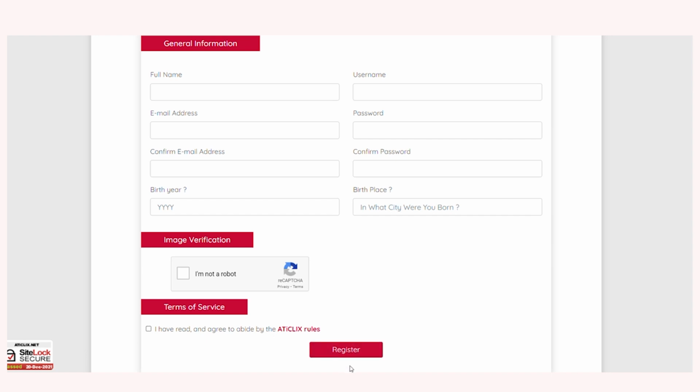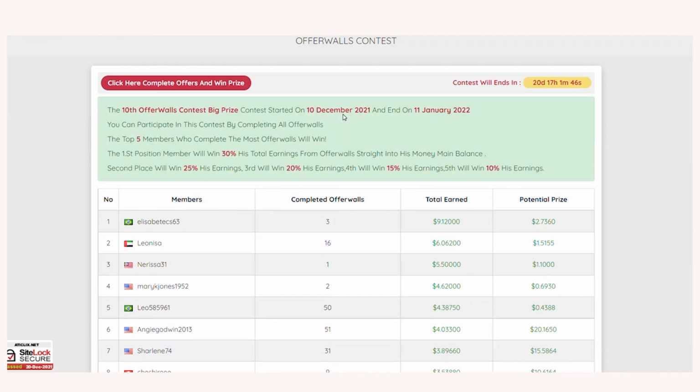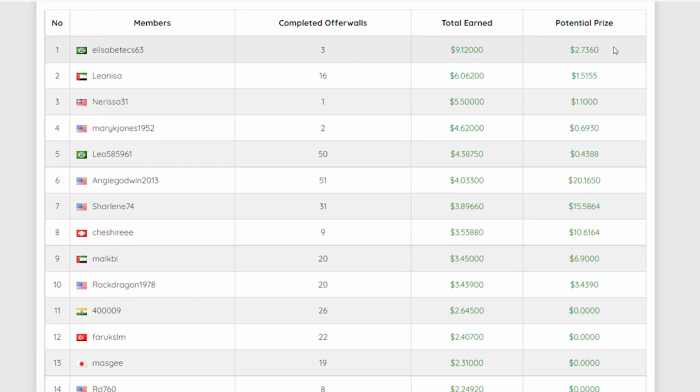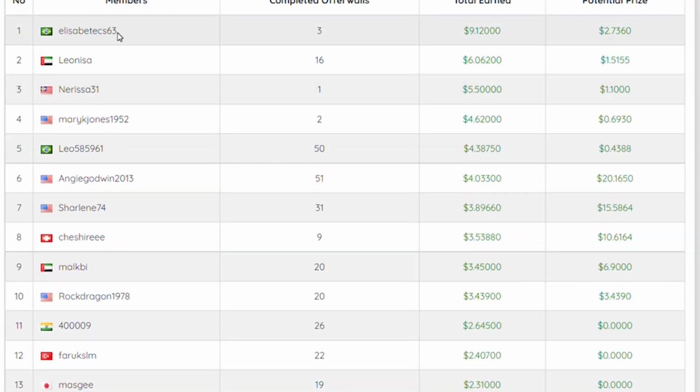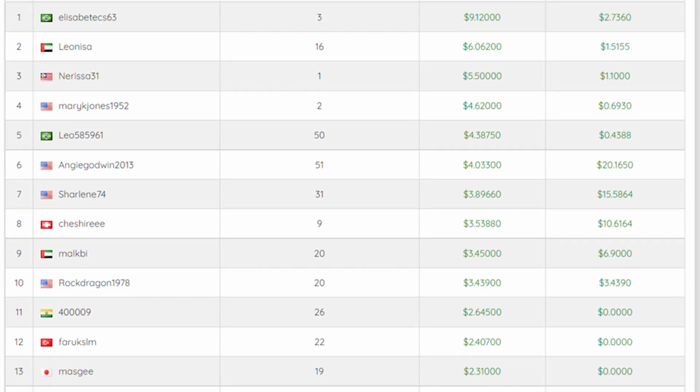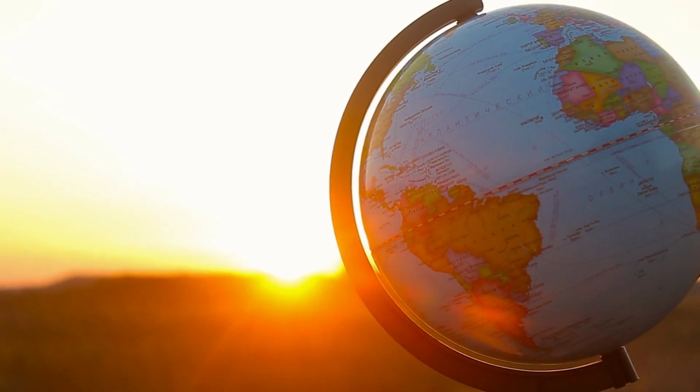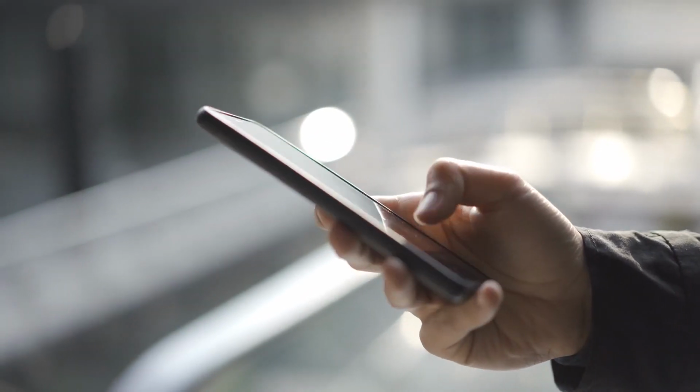When you enter into your account, the first thing you will see is the leaderboard, which basically shows you who is the best earner. For example, this one is number 1, as you can see here. That is the username, that is the nation, and that is the total earnings. This person was a member of addictclicks.net not long ago, and right there you can see the second ranked top earner with over this amount. These are all people from different countries around the world who can earn hundreds, if not thousands of dollars, and all they have to do is take out their mobile phones and click on the ads.